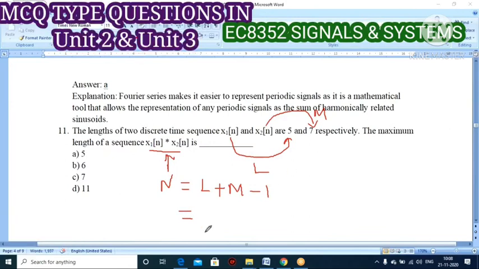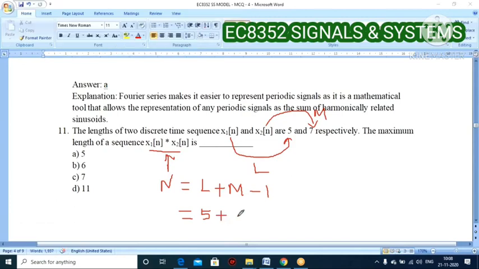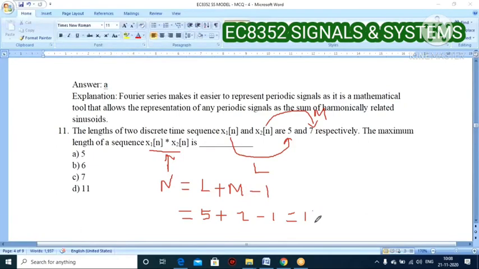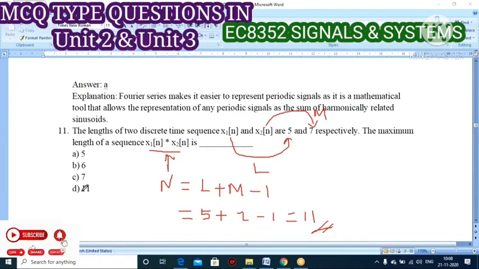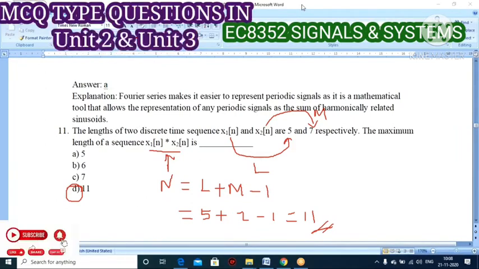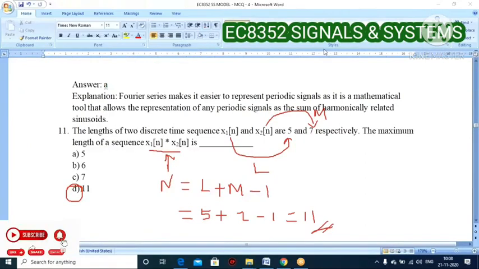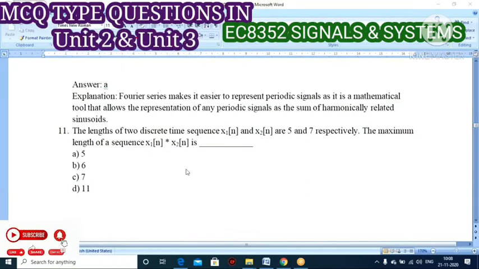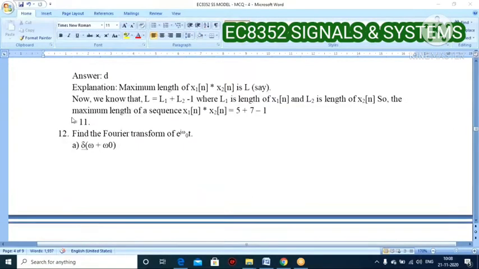So here L equals 5 plus M is 7, then minus 1. So 5 plus 7 is 12, 12 minus 1 is 11. So your answer became 11. Is it correct? Right? So just note down this formula. So 11 is the correct one. Very good attempt. Option D is the correct one.